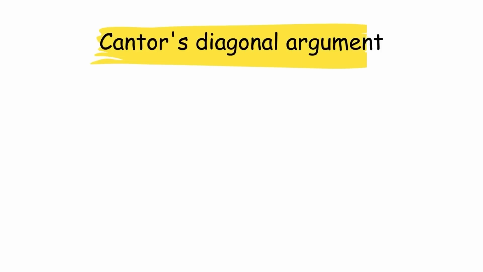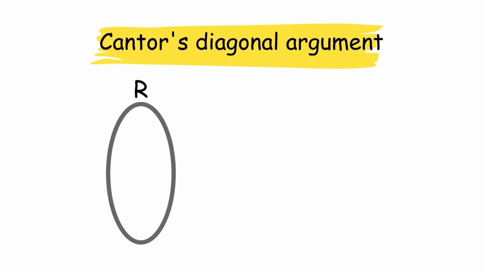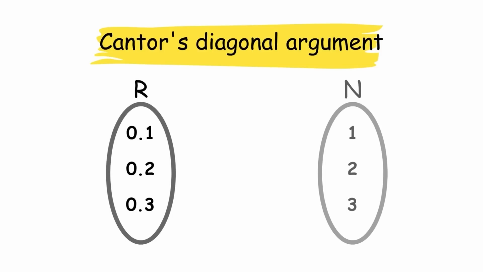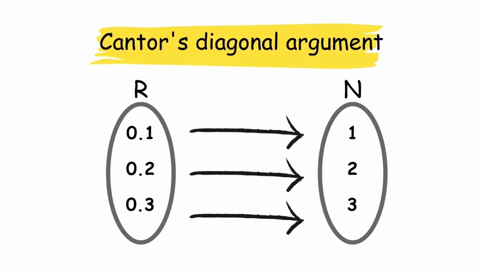In Cantor's diagonal argument, we begin by assuming that the set of real numbers between 0 and 1 and the set of natural numbers have the same cardinality. If so, that means each real number can be paired with a natural number 1 to 1 with no numbers left over, so let's do that and put the pairs in a list.